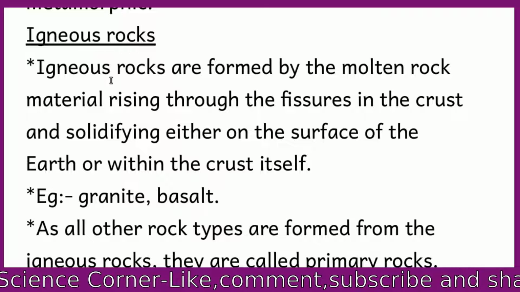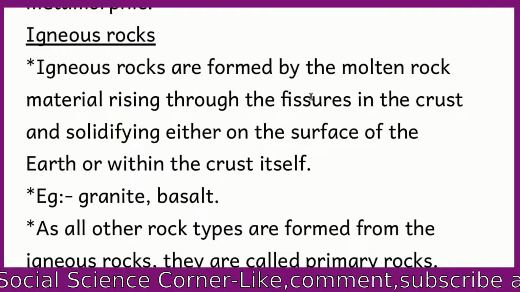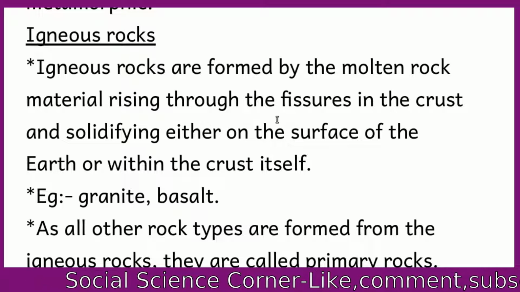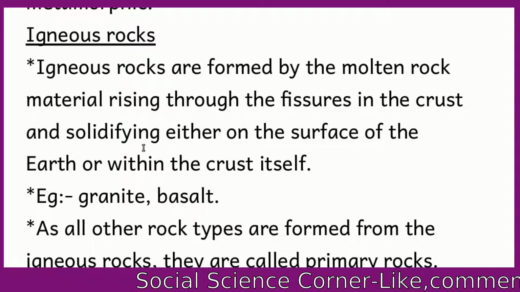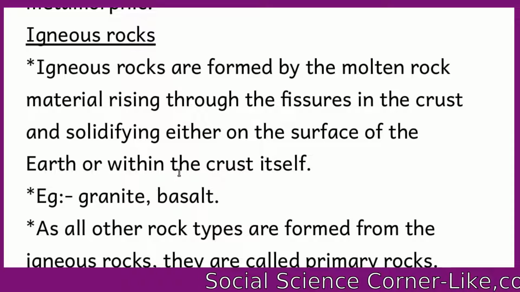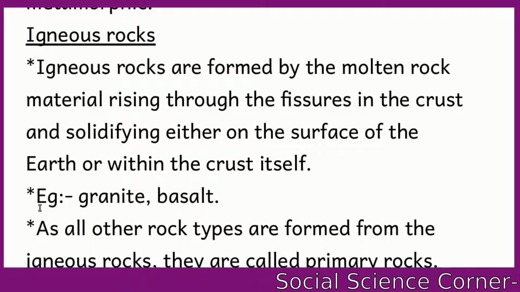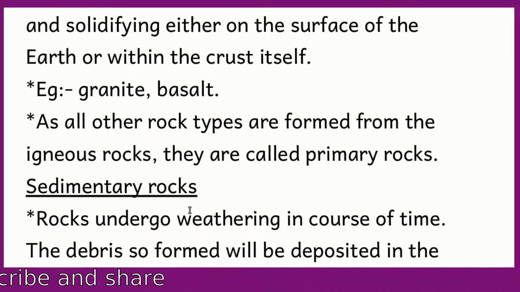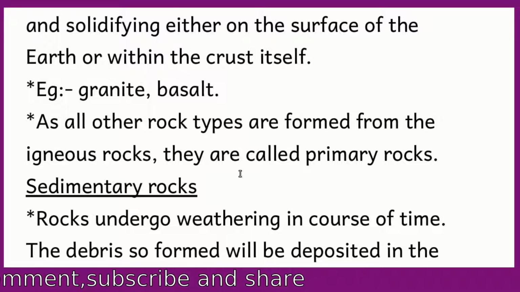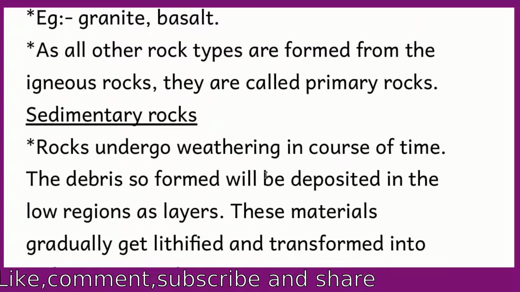Igneous rocks. Igneous rocks are formed by the molten rock material rising through the fissures in the crust, solidifying either on the surface of the Earth or within the crust itself. Examples: granite, basalt. As all other rock types are formed from the igneous rocks, they are called primary rocks.